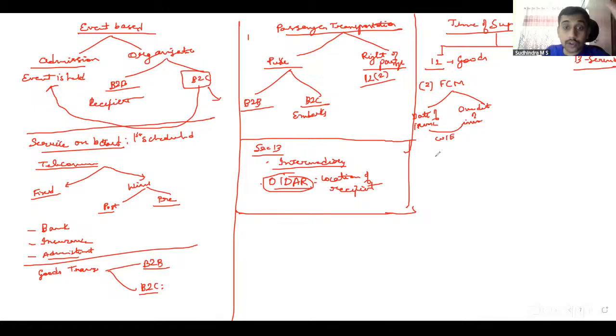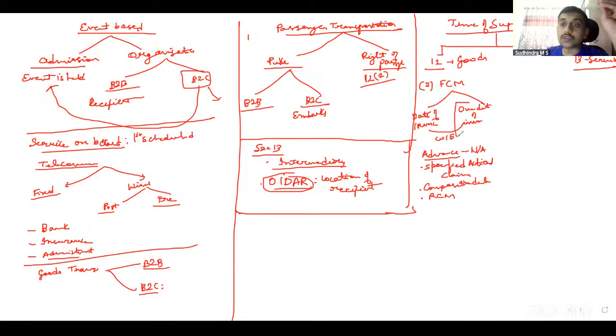Correct? We don't bother about the date of receipt because we have exemption on advance payment in case of goods. Advance exemption is not applicable in case of specified actionable claims. Specified actionable claims, even though they come under FCM, no exemption. In case of composition dealers, no exemption. And obviously in case of RCM, because this exemption applies only in case of forward charge.